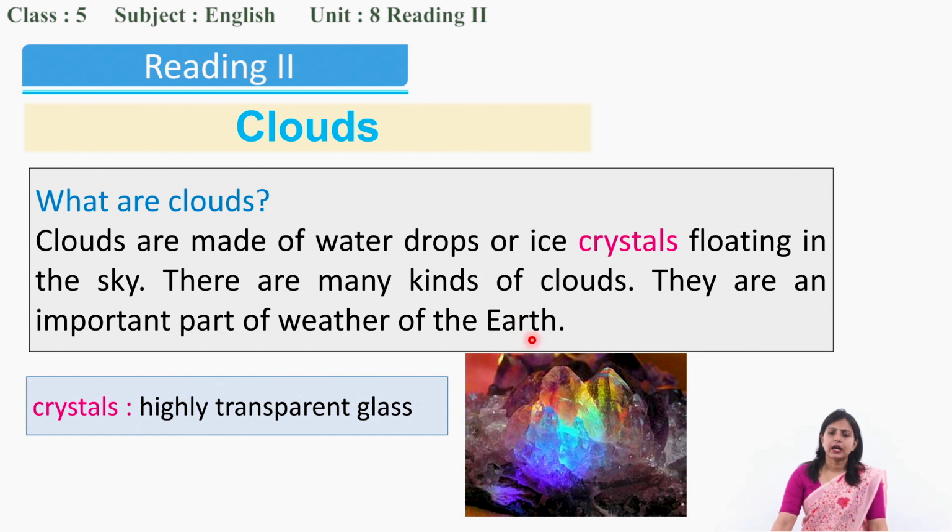There are many kinds of clouds. They are an important part of the weather of the earth. Did you know that? We shall discuss it. Why should we talk about clouds? Do they have any importance? Yes, they are an important part of the weather of the earth. They determine the weather, right? So for the weather of the earth, clouds are very important.